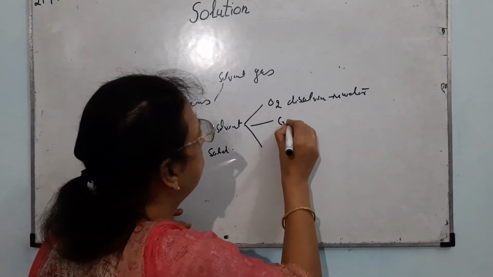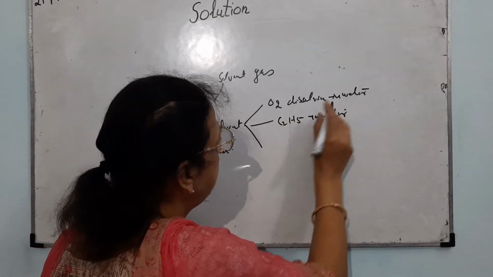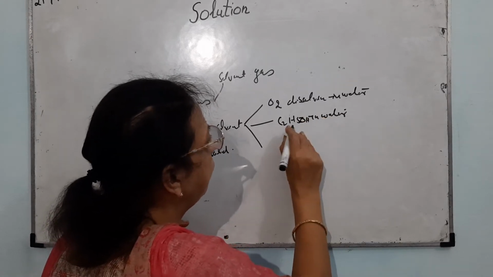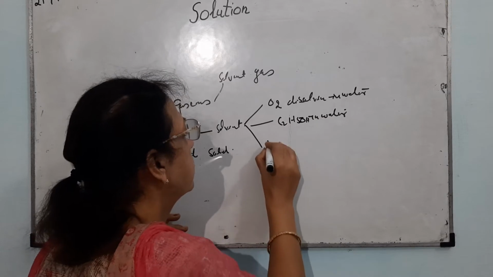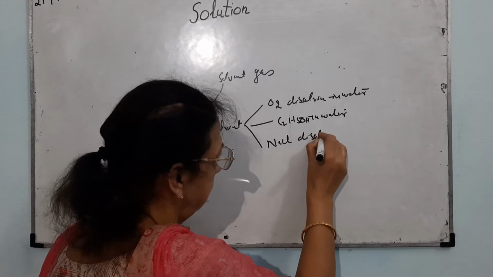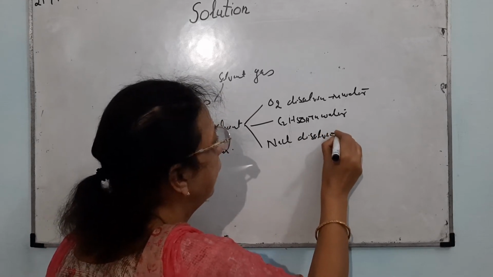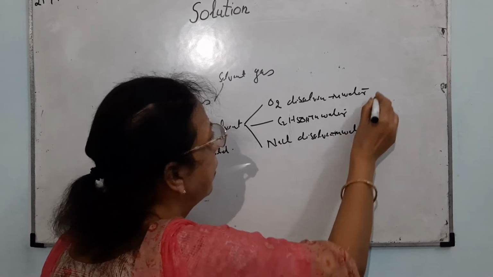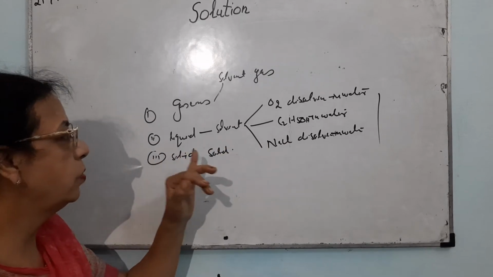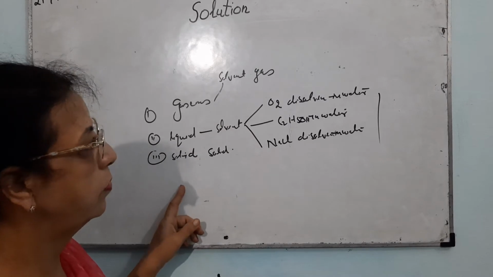Ethanol dissolved in water is a solution of liquid in liquid. Ethanol is a liquid, water is a liquid. Sodium chloride dissolved in water: here sodium chloride is solid and the solid is dissolved in water. So the most commonly used solutions are liquid solutions.